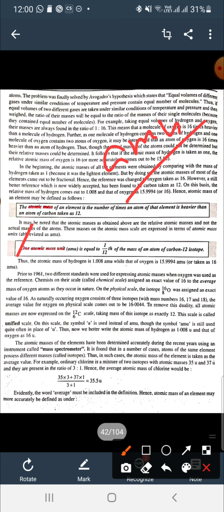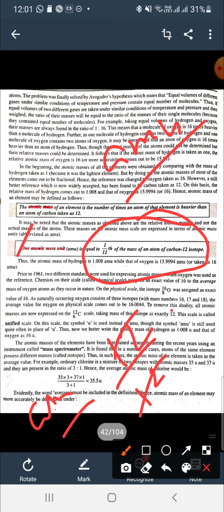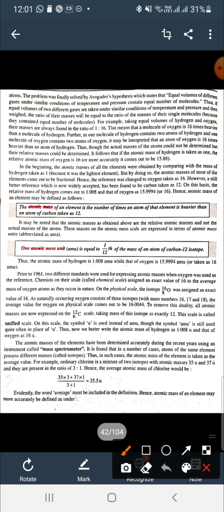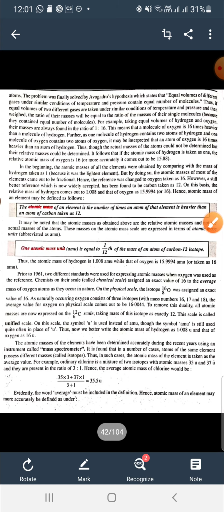So 1 AMU is equal to 1/12 of the mass of an atom of carbon 12 isotope. If the mass of an atom of carbon isotope is taken as 12, then one atomic mass unit is equal to the 1/12th part of the mass of an atom of carbon. So this is atomic mass unit.